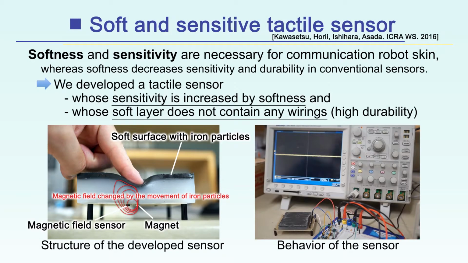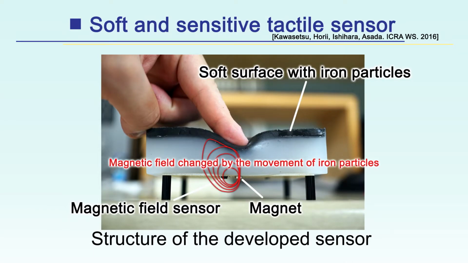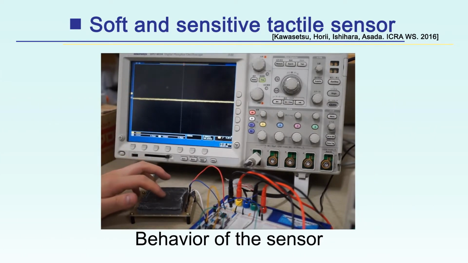The robot needs skin. The left figure shows the structure of the developed sensor. We can estimate the surface deformation. The right movie shows the actual behavior of the sensor. Large responses appear against weak contacts.